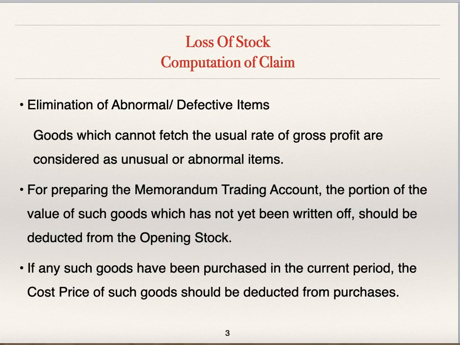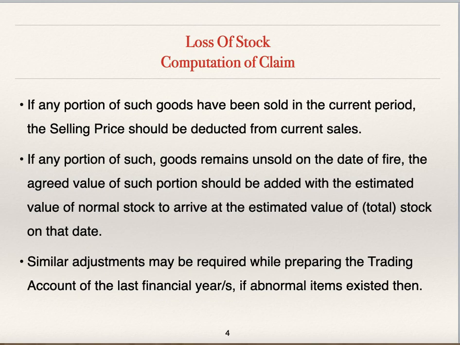If there are any abnormal or defective items which do not fetch the normal or usual rate of gross profit, these abnormal items have to be deducted. You need to eliminate them while preparing the memorandum trading account or trading account for the last year. The cost of these abnormal items is to be deducted from opening stock, closing stock, and purchases, and if these abnormal items are sold, then the selling price of these items is to be deducted from sales.